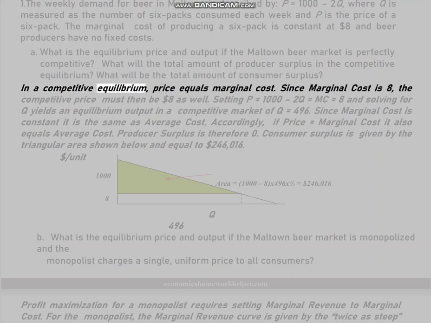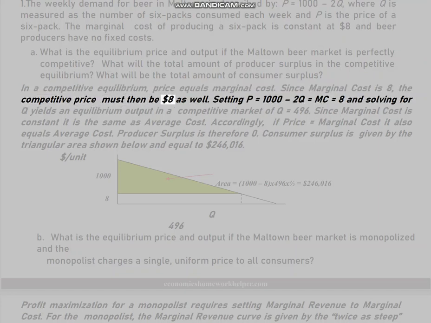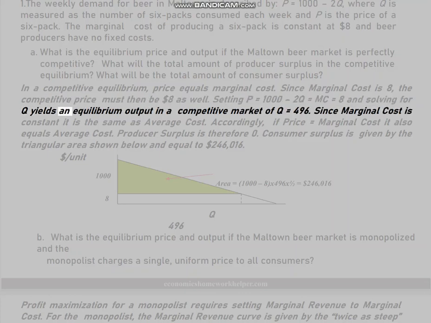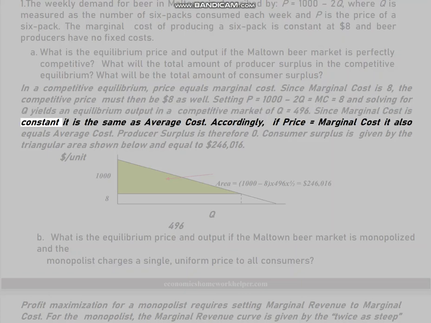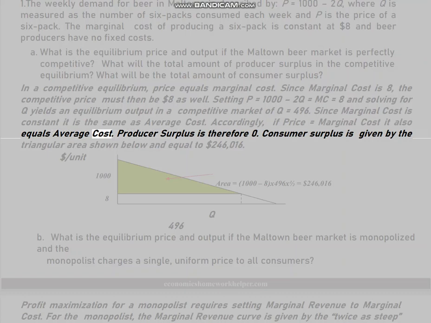In a competitive equilibrium, price equals marginal cost. Since marginal cost is 8, the competitive price must then be $8 as well. Setting P equals 1000 minus 2Q equals MC equals 8 and solving for Q yields an equilibrium output in a competitive market of Q equals 496. Since marginal cost is constant, it is the same as average cost. Accordingly, if price equals marginal cost, it also equals average cost. Producer surplus is therefore 0.